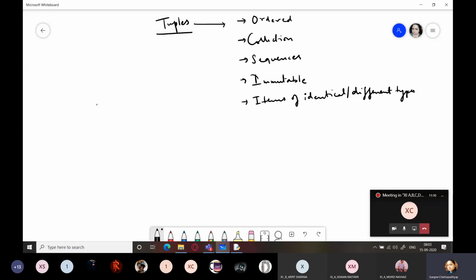That is, you can make use of tuples to store items or elements of the same type or of different types. They come under the category sequences. They are collections of items. They are an ordered collection, that is, every element will be indexed. It can be accessed using an index or a subscript. It is immutable, that is, you cannot make in-place changes or assignments to individual items, and it can contain items of either the same type or of different types. For example,